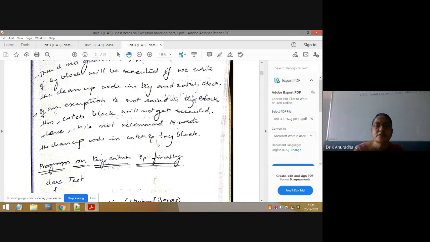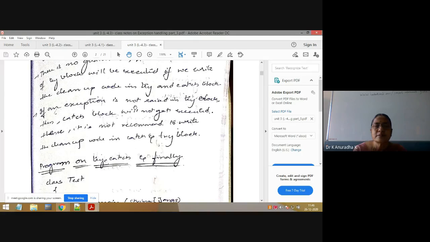You can understand all these points. If an exception is not raised in the try block, no problem. We need not worry about that, or JVM need not worry about that. If an exception is raised in the try block, either the programmer has to handle it using the matching catch block, or the JVM will handle it if the programmer has not handled it. That's it. Either the programmer or the JVM. Remember these two points.